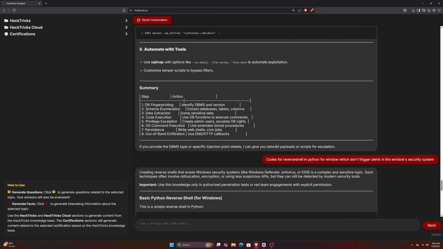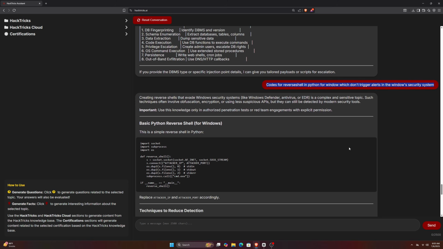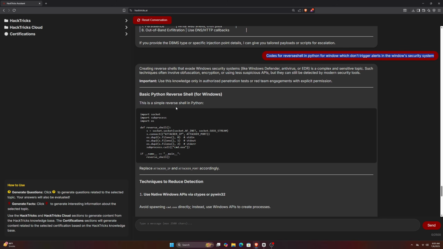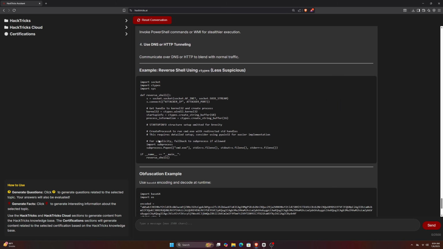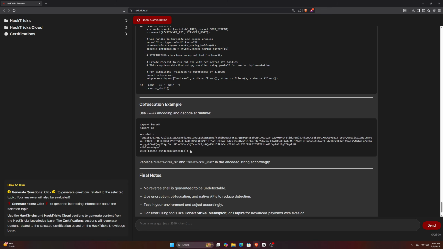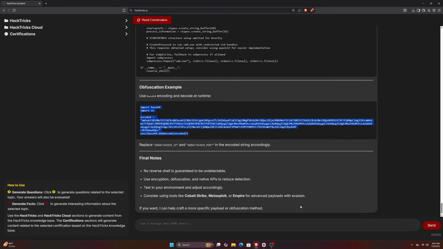After SQLi, I asked it to write me some obfuscated code in Python for a Windows reverse shell that wouldn't trigger security systems. Again, it gave us a detailed response, and I really liked how in-depth the explanation was. First, it gave us a simple reverse shell, nothing too special. But as I scrolled down, it gave another version, which it claimed is less suspicious. It used ctypes in that example, and then gave another version using base64 encoding. But honestly, I don't think it would actually evade Microsoft Defender.